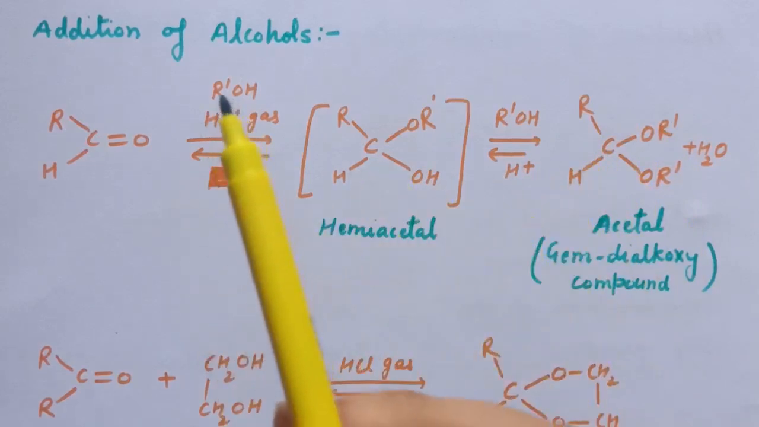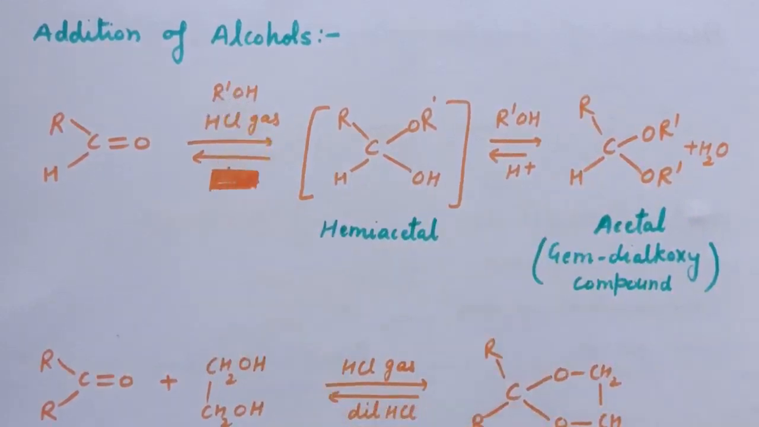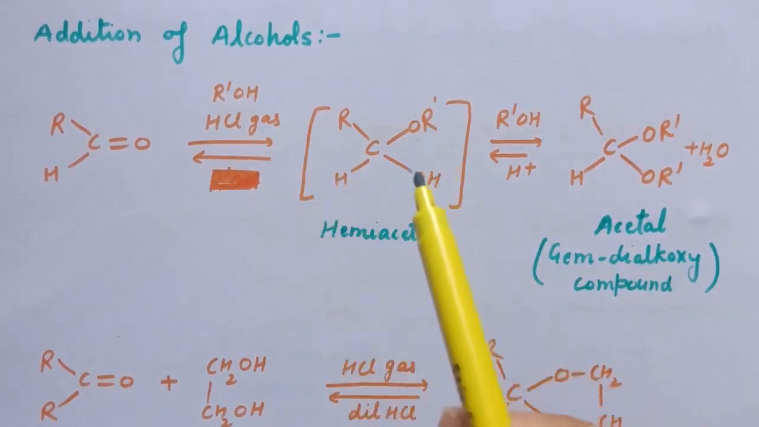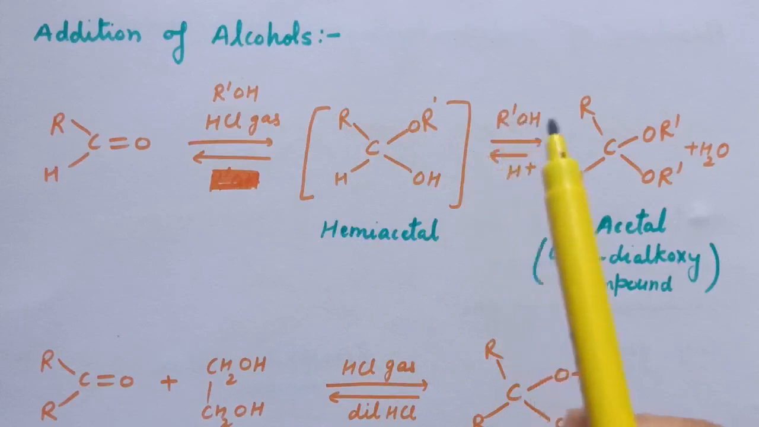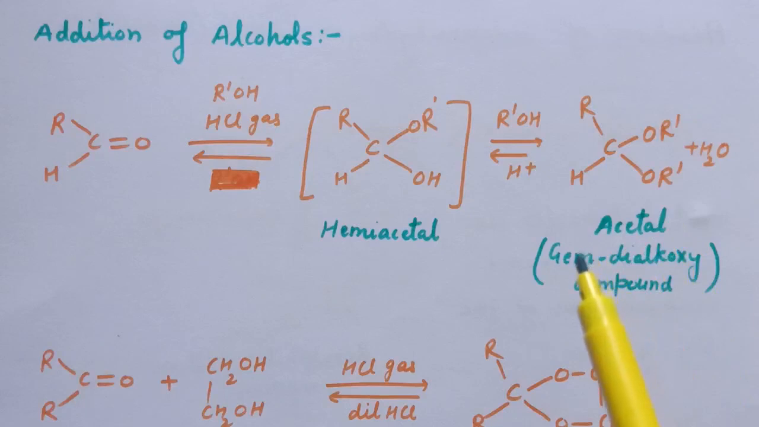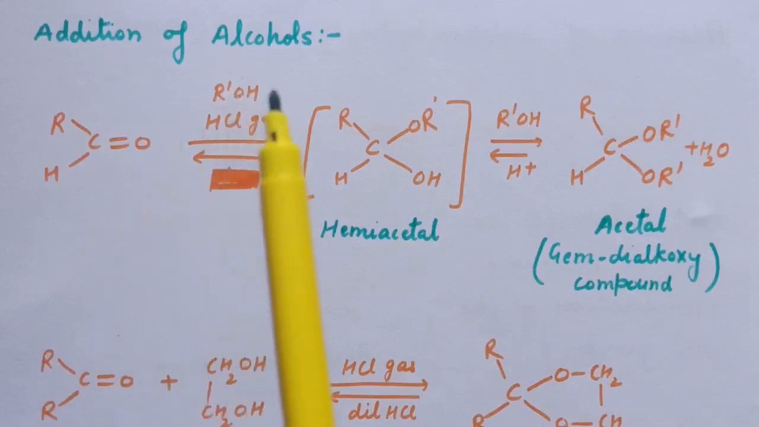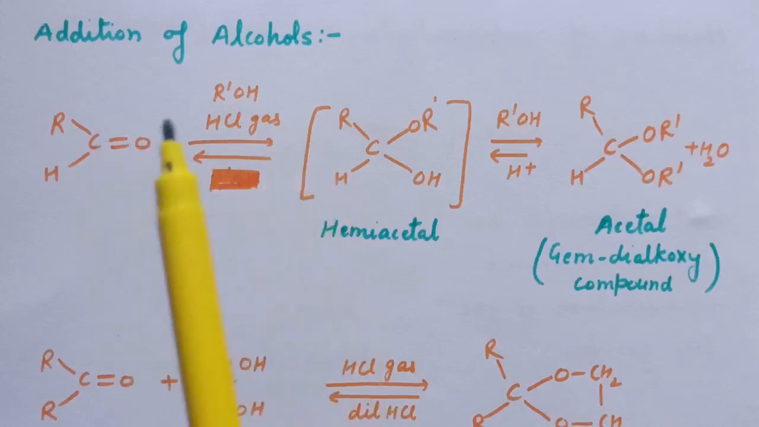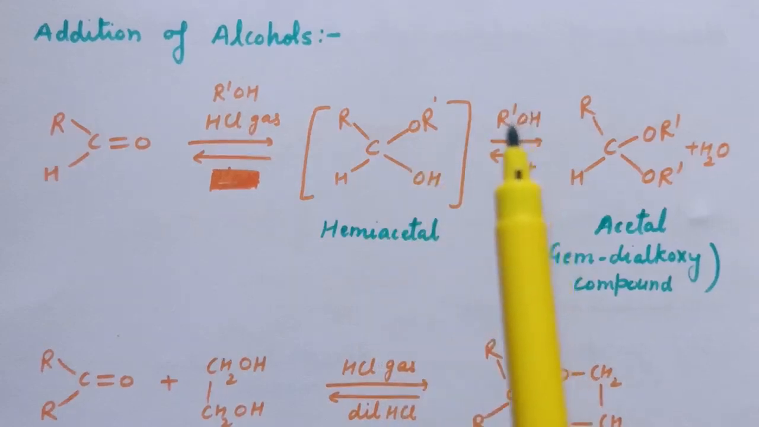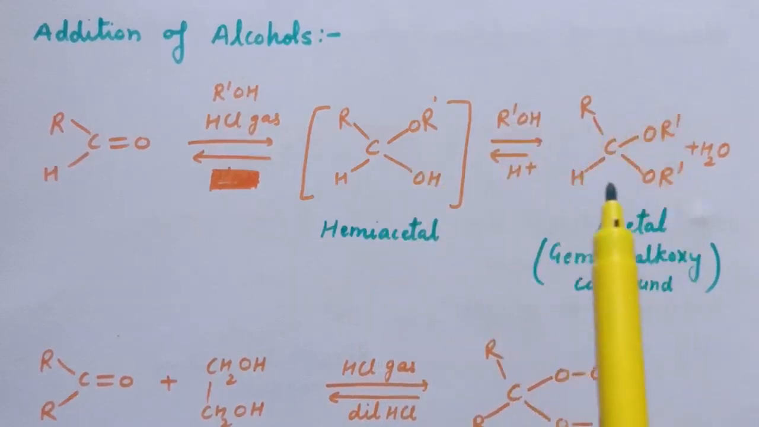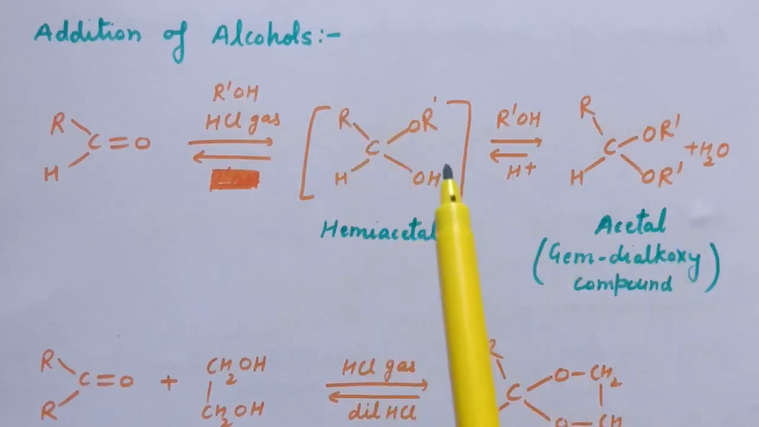So when we add one equivalent or one molecule of alcohol, hemiacetal is formed, and this hemiacetal further reacts with one molecule of alcohol, resulting in the formation of acetal or gem dialkoxy compound. So here is the reaction of aldehyde with alcohol in presence of HCl gas. When one equivalent is used, hemiacetal is formed, which further reacts with one more molecule of alcohol, resulting in the formation of acetal. This is the formula for hemiacetal, and this is the formula for acetal.